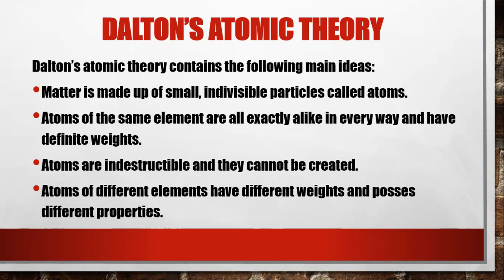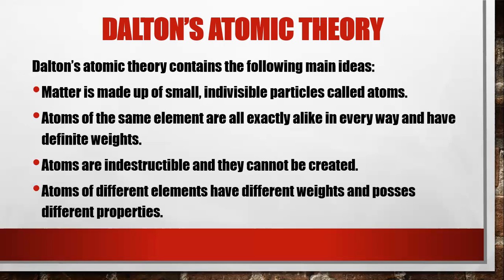The first one is the definition of atom, that matter is made up of small invisible particles that are called atoms. The second is that atoms of the same element are all exactly alike in every way, and as such they have definite weights.